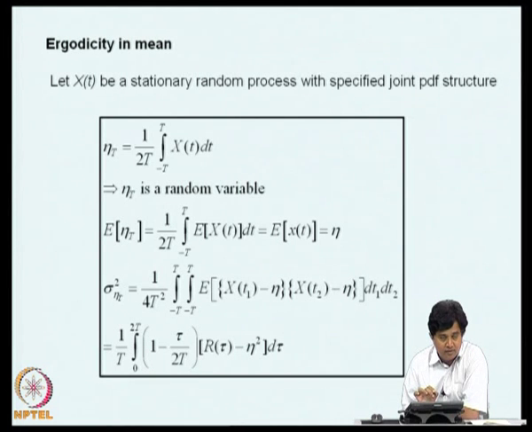In the discussion on Chebyshev inequality, I showed that if the variance of a random variable is 0, the random variable can be interpreted as being deterministic. So, if this assumption that eta of T is equal to eta is to be accepted, then we have to expect that the variance of eta of T should become 0. That is the requirement for a process to be ergodic in mean. We will continue with this discussion in the next lecture. So, we will conclude this talk now.